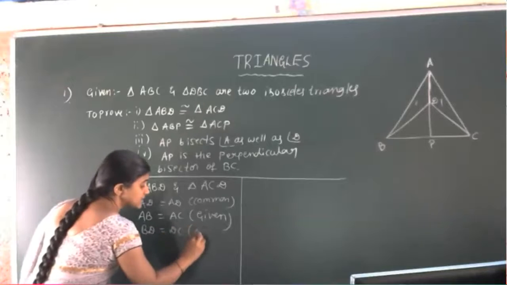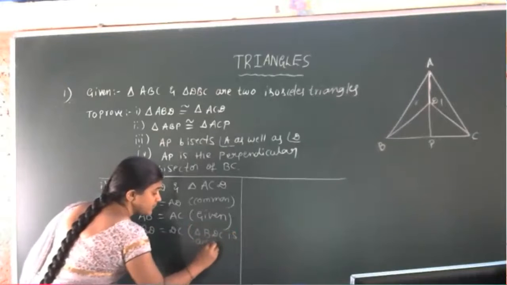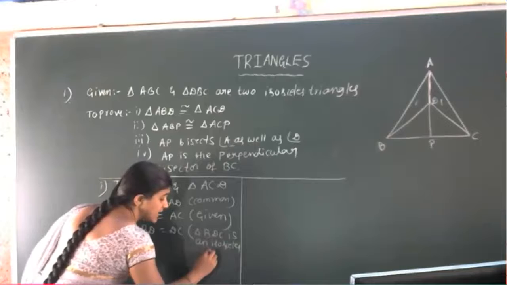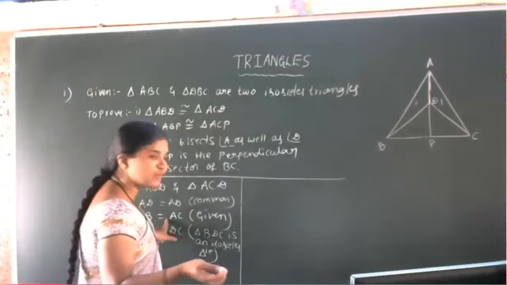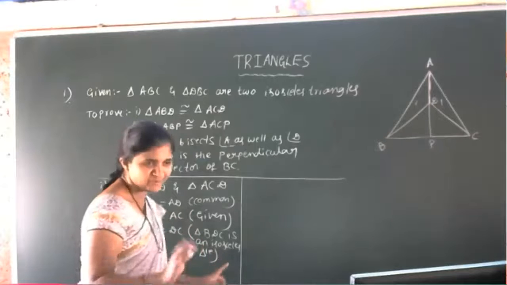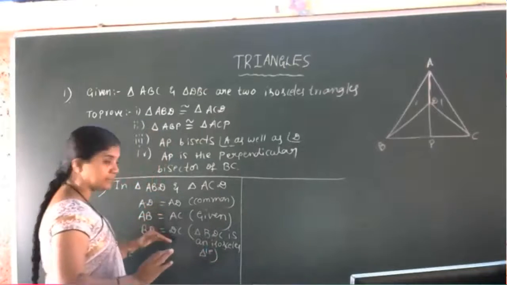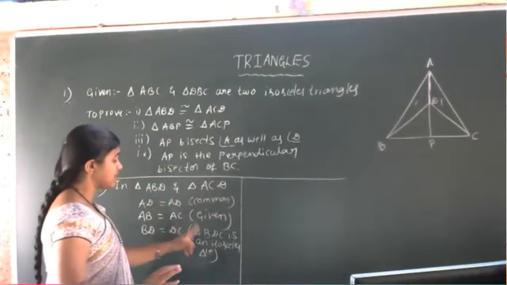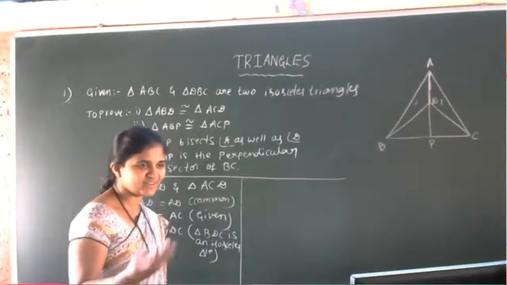So because triangle BDC is an isosceles triangle, or you can write given also, it is given only. Here we used given, here also you can use given. Or for both AB equal to AC and BD equal to DC, you can give the common reason: triangle ABC and triangle BDC are 2 isosceles triangles. That also you can write.